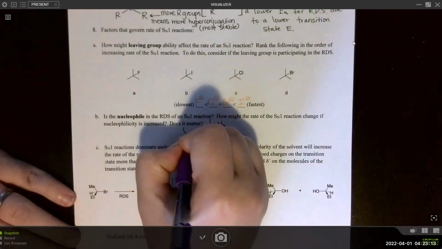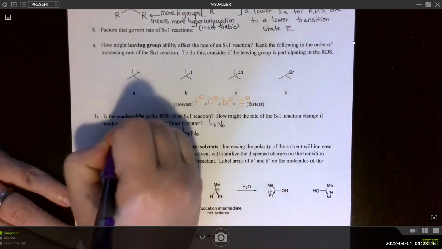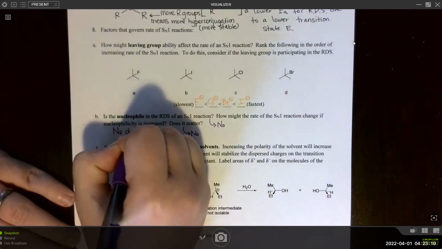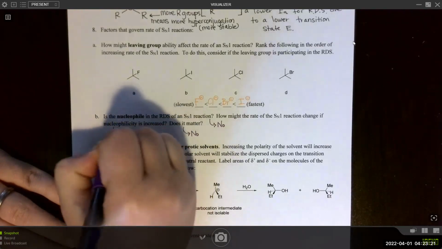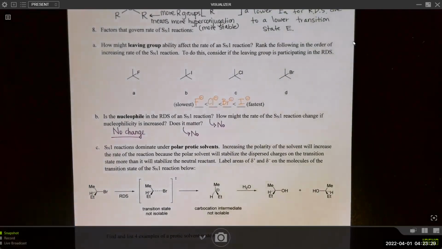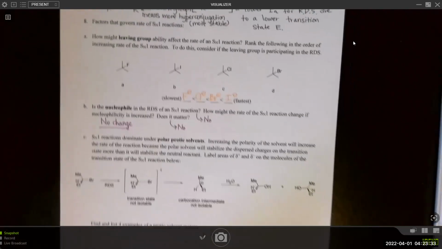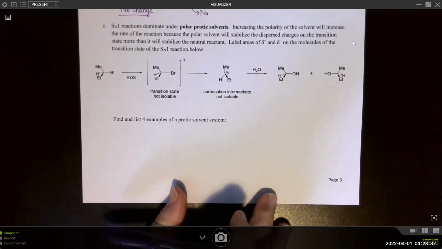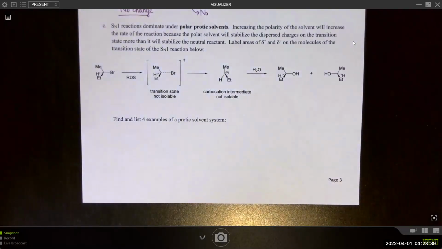No. So no change. Again, if the nucleophile is not involved in the rate determining step, then it doesn't matter at all towards the rate of the reaction. It doesn't matter the concentration, and it also doesn't matter the strength of the nucleophile. That's why you can use both strong or weak nucleophiles in an SN1 reaction.